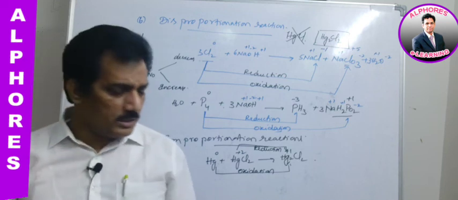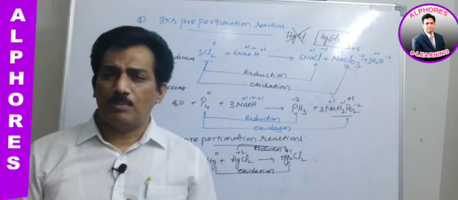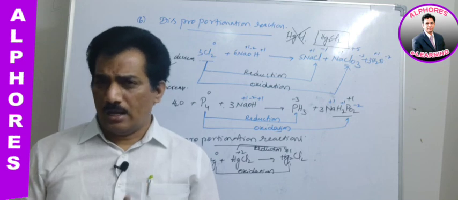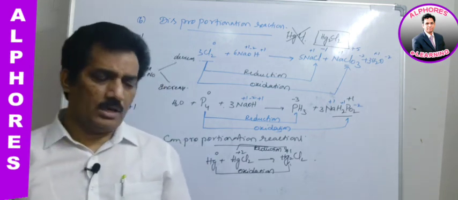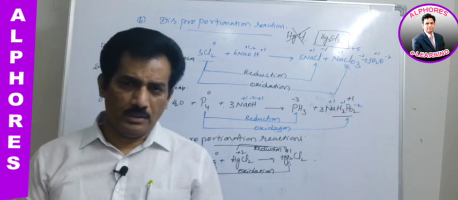Clear? In the next coming sessions we'll go for balancing equations by the ion electron method, and after that we will go for the oxidation number method. Clear? Thank you.